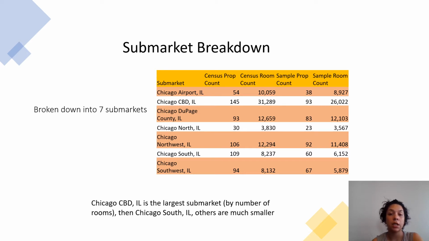If you look closely, Chicago CBD is the largest submarket, and this is estimated by the number of rooms. And then it's followed closely by the Chicago South. Others tend to be much smaller.